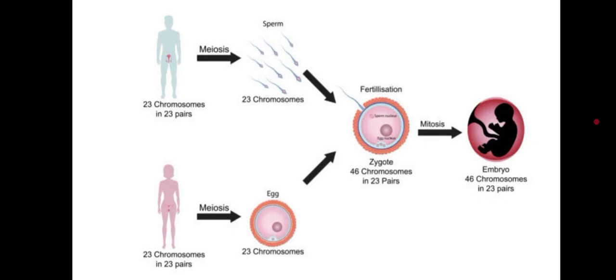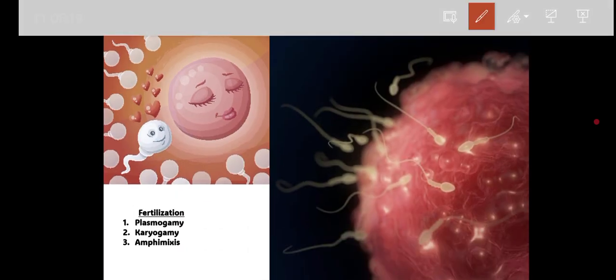Okay, once fertilization is occurring, then what will happen? The first process will be plasmogamy, the intermixing of cytoplasm or protoplasm, you normally can say. The second one is the nuclei will fuse together, and that is called karyogamy. After the fusion of the nuclei, there will be genetic recombination, especially chromosome rearrangement, or the mixing of the chromosomes, that will be called amphimixis, and after that a zygote will be formed.